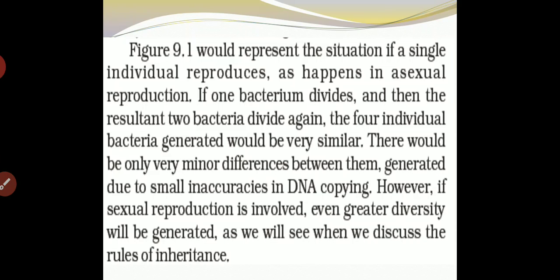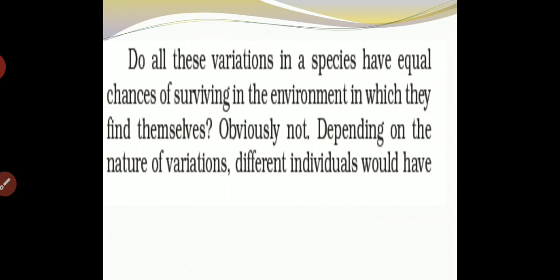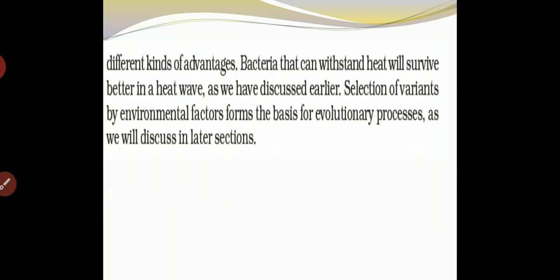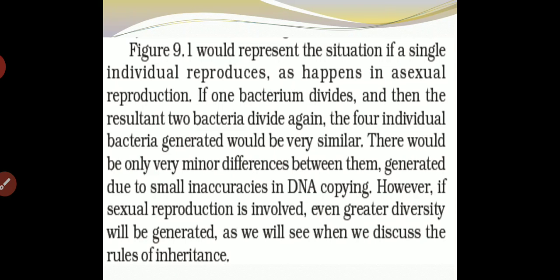Figure 9.1 would represent the situation if a single individual reproduces, as happens in asexual reproduction. If one bacterium divides and then the resultant two bacteria divide again, the four individual bacteria generated will be very similar.